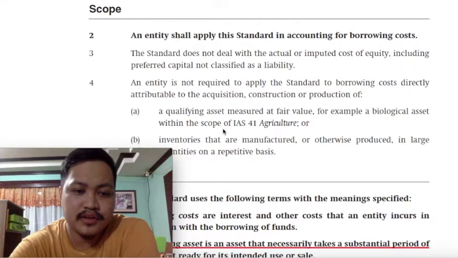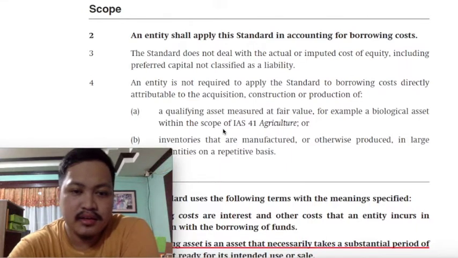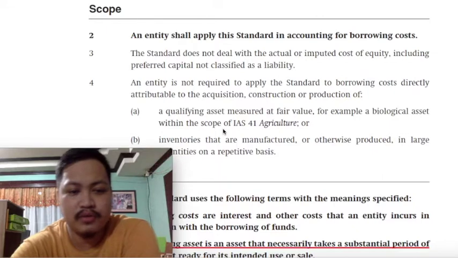The scope of PAS 23 is limited only to borrowings, meaning liabilities. If our obligation from the use of funds arises from a liability, then that will be considered as part of our borrowing cost. But if it arises from a purely equity arrangement, not as a liability, then payments to those equity holders will not be part of our borrowing costs.